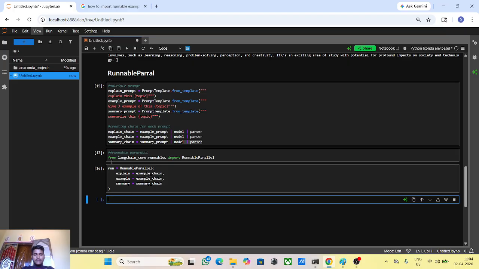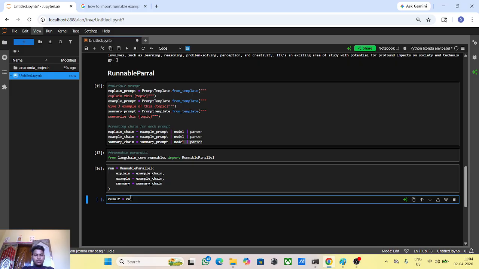RunnableParallel is completed. Initialization is completed. Loading, all the things 100% completed. Then what do we do right now? Here we are now generating a response to the user query. Then how do we get the response? First of all, we store the result in a result variable.